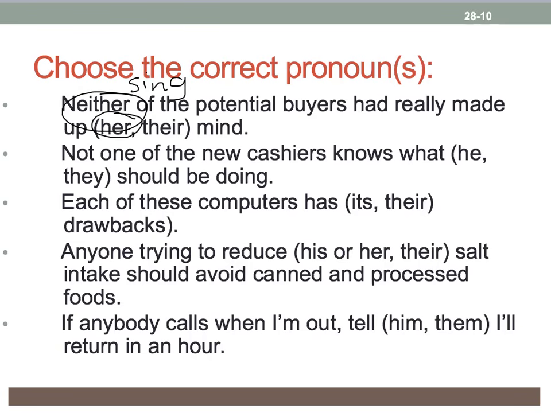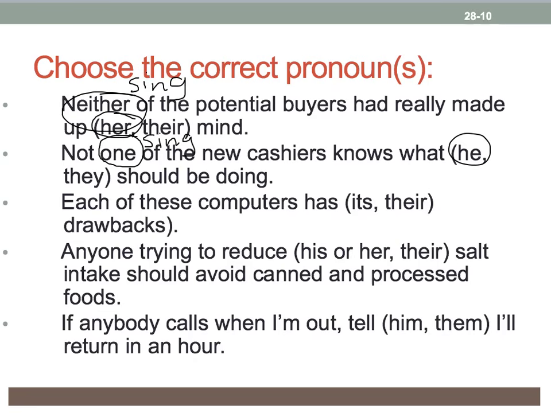Not one of the new cashiers knows what he or they should be doing. The antecedent is one. Therefore, we have to choose he as the only correct pronoun to refer back to one because one is singular, therefore we have to choose the singular pronoun he. Obviously, all of the cashiers would be male.